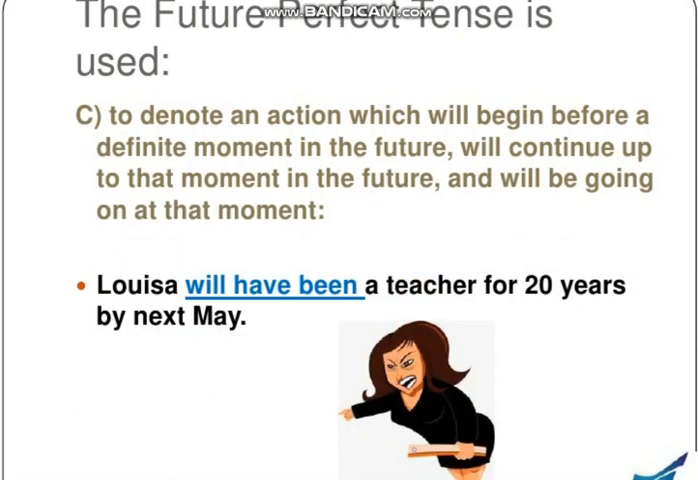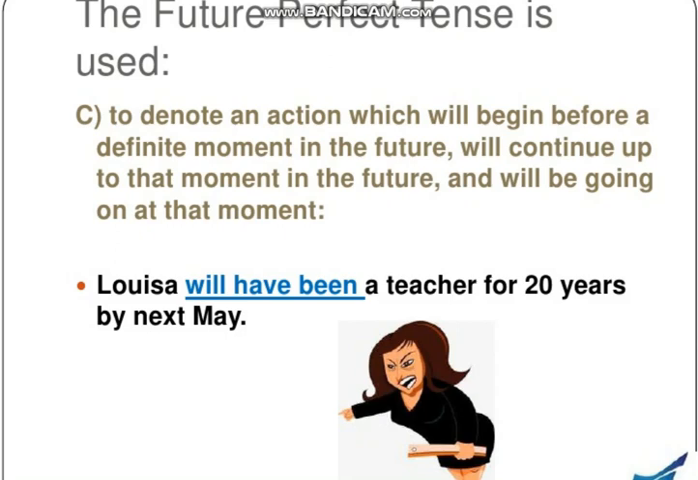The third use could be that future perfect tense is used to denote an action which will begin before a definite moment in the future, will continue up to that moment in the future, and will be going on at that moment. They can be used for such type of actions which we say would be started at a specific time, a definite moment, will continue up to that moment in the future, and it would be going on at that time.